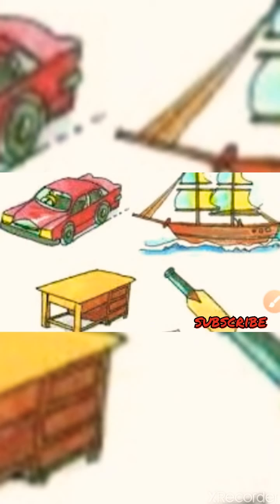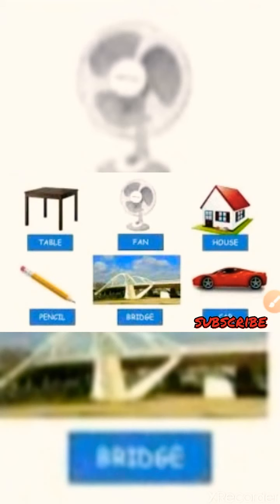The wheel was invented, surplus food was produced, and the barter system emerged. Trade started and commerce developed. The Industrial Revolution enabled large scale production. Transportation became faster. The information revolution made communication easier and speedy across the world. These are all things made by humans: table, fan, house, pencil, bridge, car, etc. I think this is clear to all.